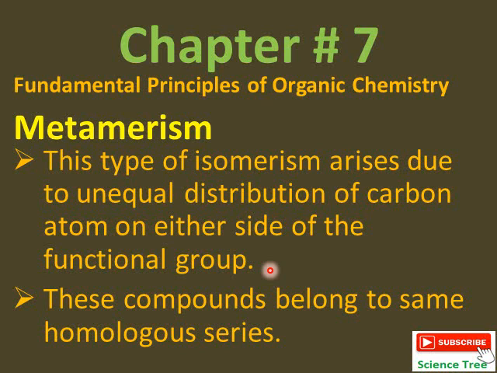In metamerism, the functional group which is present between the alkyl groups will change its position. So these compounds belong to the same homologous series. Only the number of carbon atoms on both sides of the functional group will change their numbers or will change their positions. So let's know how.